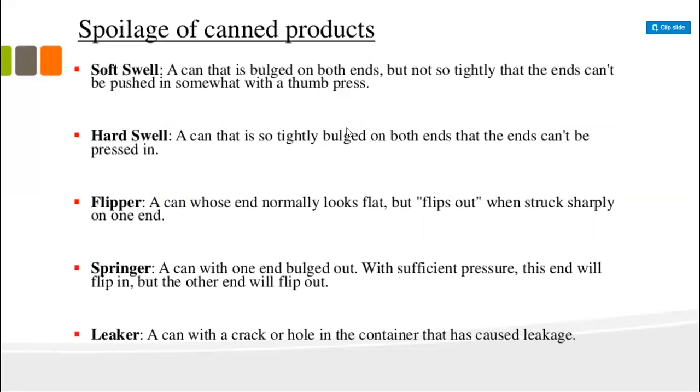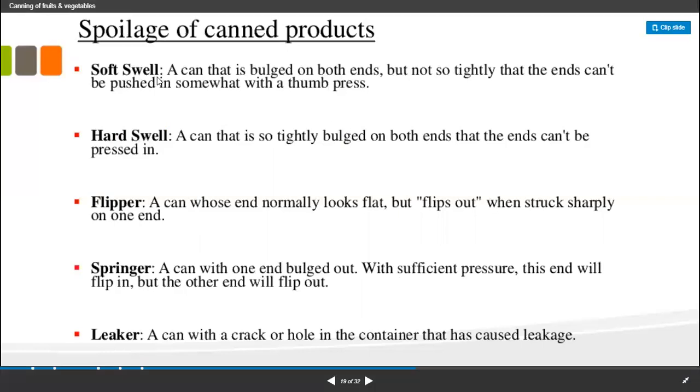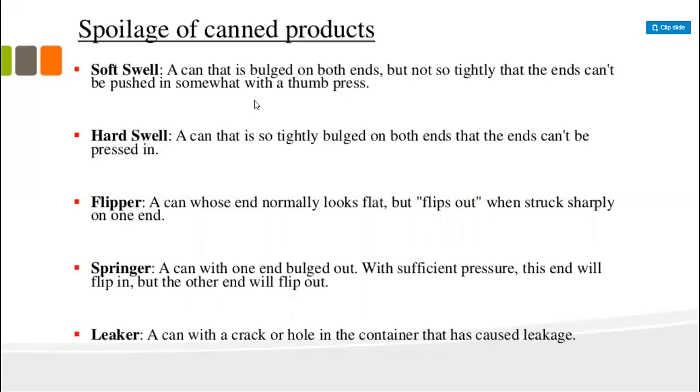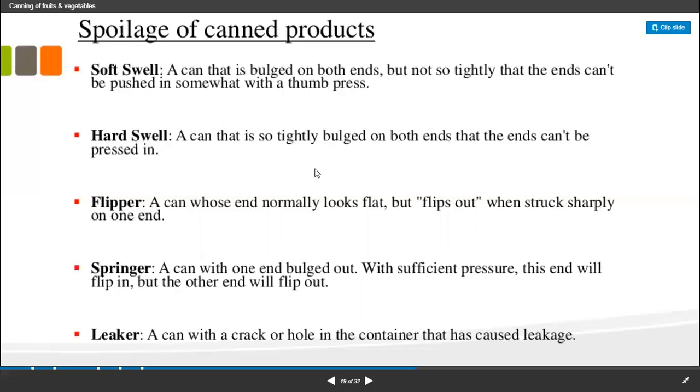And what are the conditions by which the food present in canned food is spoiled? Soft swell: a can that is bulged on both ends but not so tightly that the end can't be pushed in somewhat with a thumb press. That is the soft swell. Hard swell: a can that is so tightly bulged on both ends that the ends can't be pressed in. So that is the hard swell.